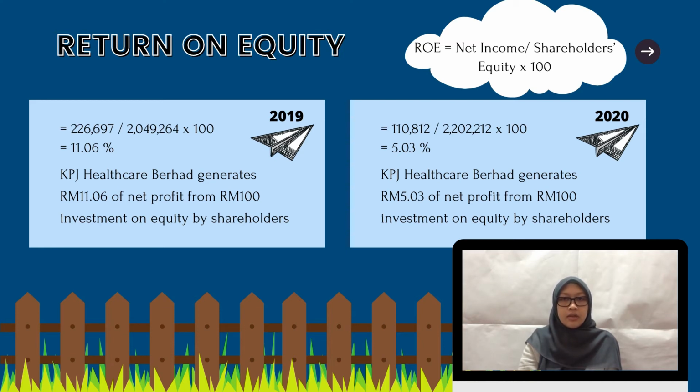Meanwhile, in 2020, KPJ Healthcare Berhad's return on equity ratio is 5.03%. This shows that KPJ Healthcare Berhad is only able to generate 5 ringgit and 3 cents of net profit from 100 ringgit investment on equity by shareholders. By referring to the discrepancy, we can see that KPJ Healthcare Berhad's return on equity is better in the year of 2019.